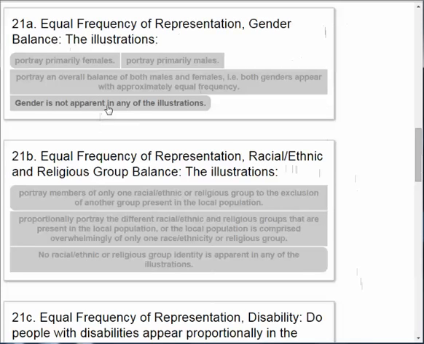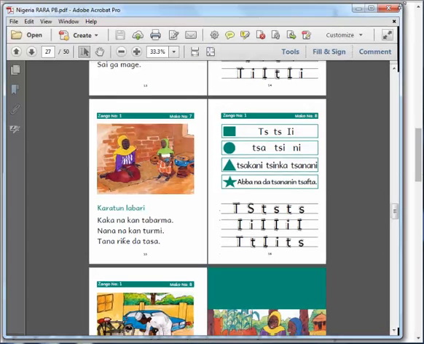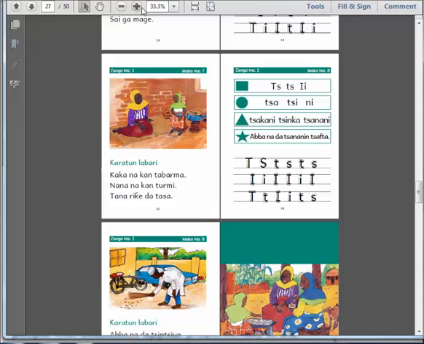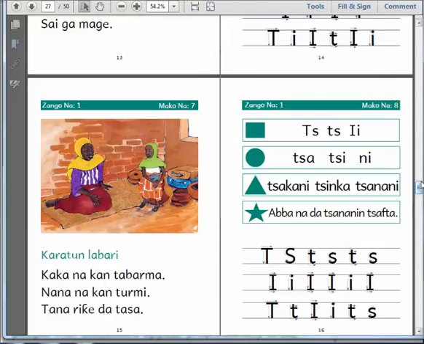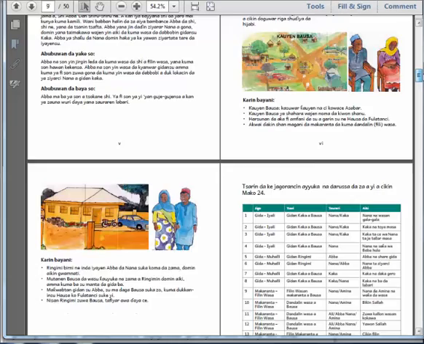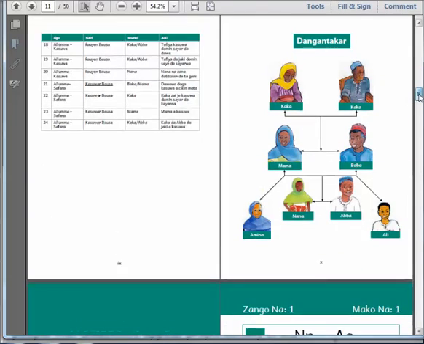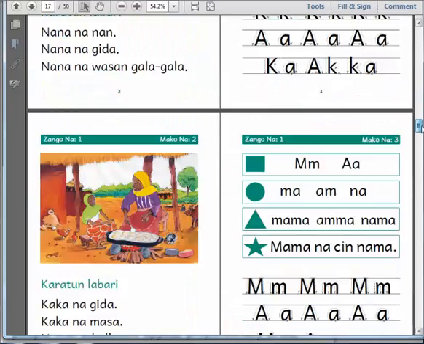So you could choose that. As you just go through the illustrations here, for example, is a textbook from Nigeria. You want to see are both men and women portrayed, and in roughly equal numbers.